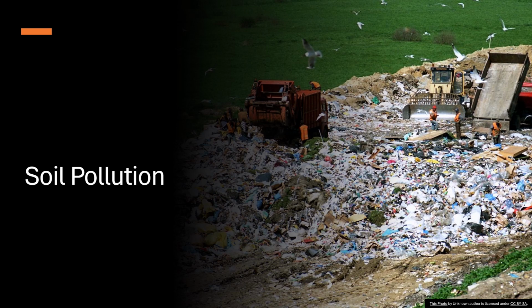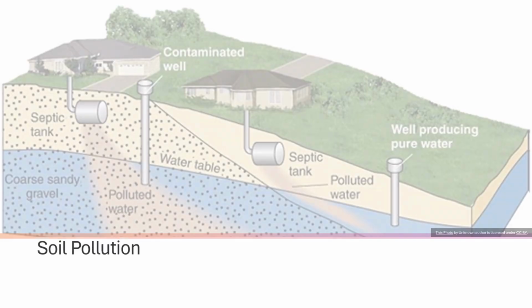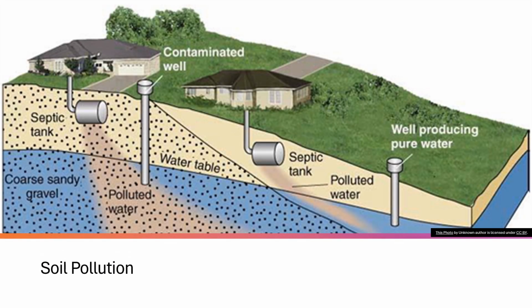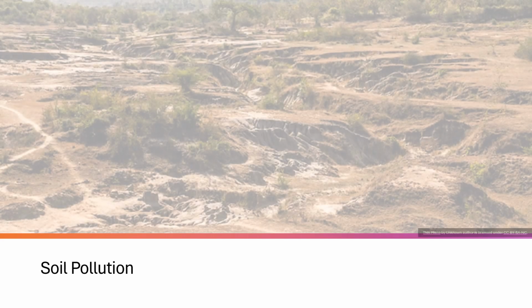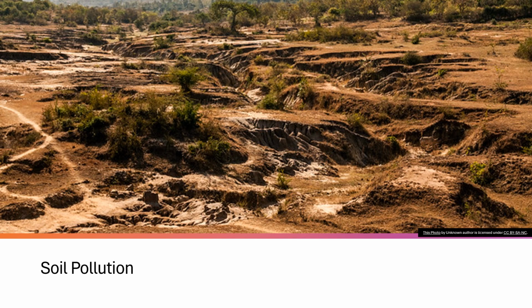These pollutants degrade soil quality, leading to decreased crop yields and threatening food security. Soil pollution also contaminates groundwater, posing risks to human health and ecosystems. The consequences of soil pollution extend beyond agricultural areas, impacting urban environments through contaminated land and water sources.